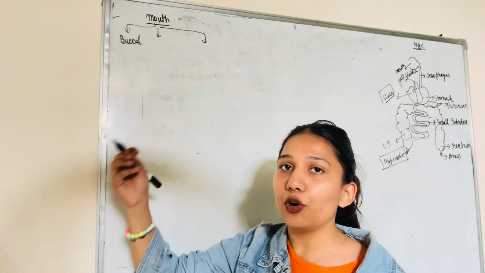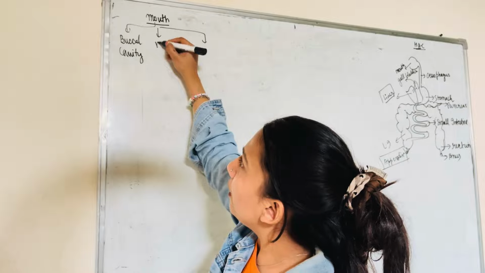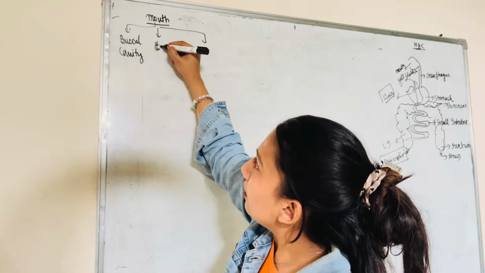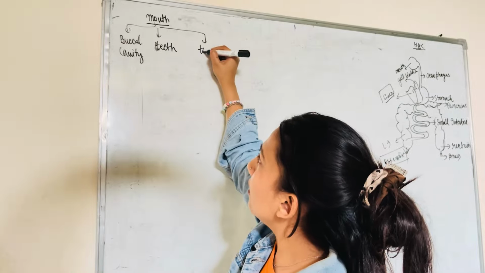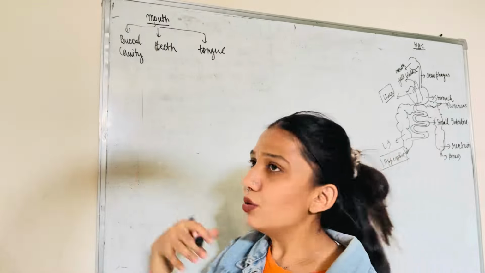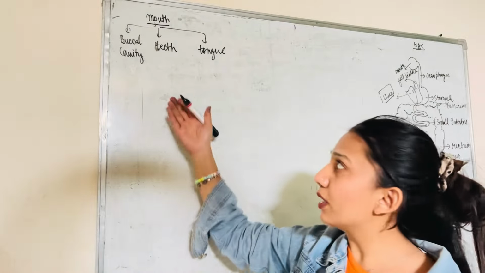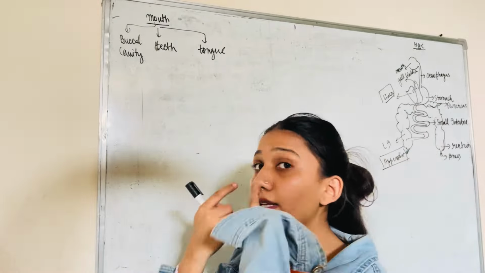The mouth has three components which are very important to study the digestion part in the mouth. We have the buccal cavity, then we have teeth, and lastly the tongue. The vacant space in our mouth is called the buccal cavity. The inside wall of the cheek has some glands embedded in it known as salivary glands.